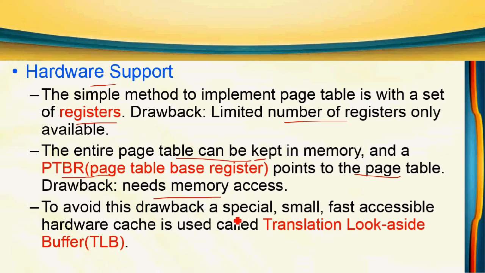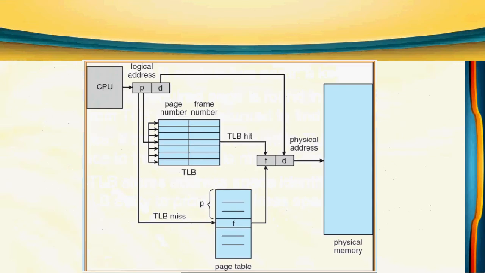So we go for another method, which is a special small, fast, accessible hardware cache called the TLB, translation lookaside buffer. So here we have the TLB. It contains two columns: one is a page number, another is a frame number. The CPU generates a logical address which contains a page number and offset. First we take the page number and refer to each entry of the TLB to see where this page is available. Suppose the page is available, the corresponding frame number is taken.